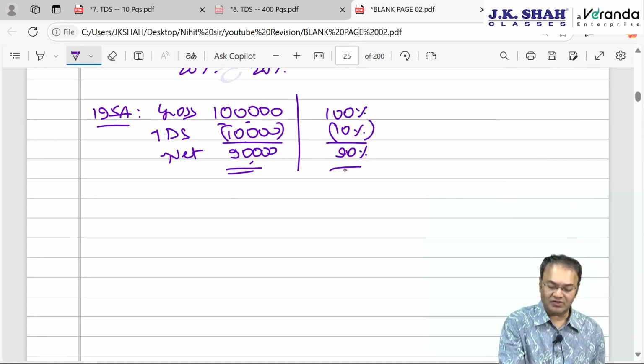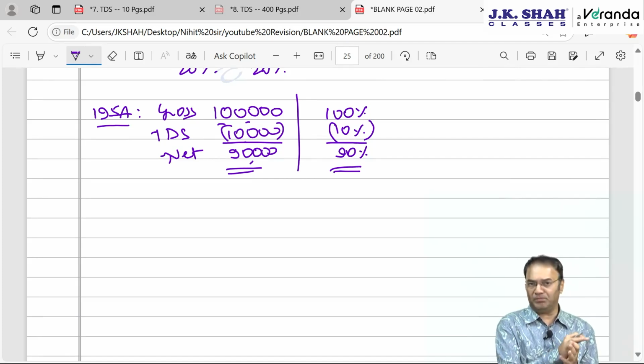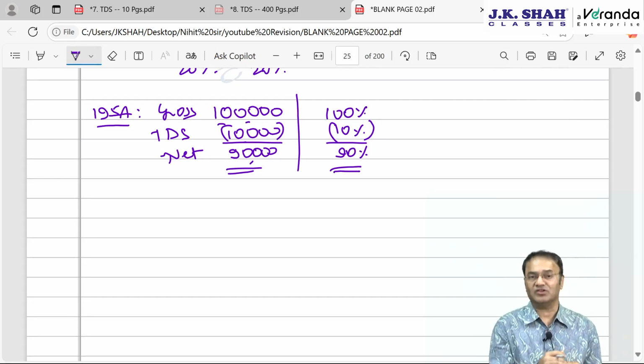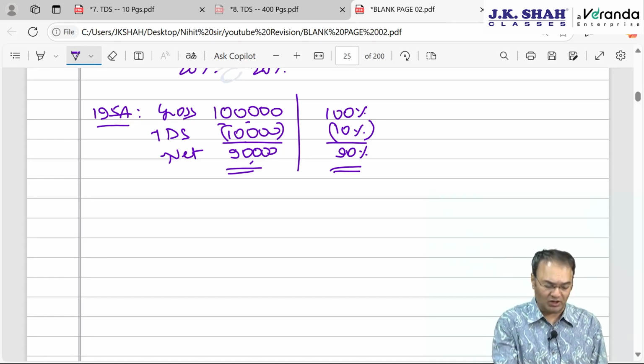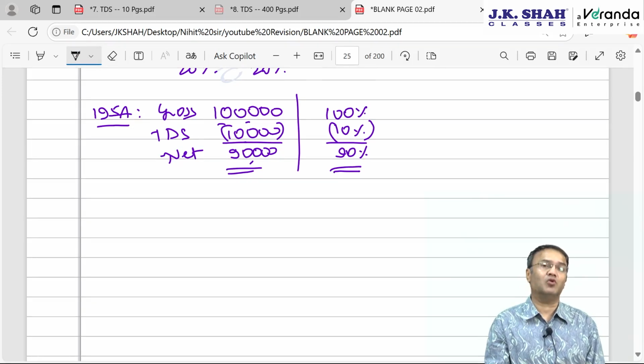However, if somebody does not understand TDS, or he is a non-resident, foreign national, or for any reason the payee and payer have agreed that TDS will not be deducted, or rather payment will be made without deducting TDS, that means if supposedly 1 lakh rupees is going to be paid net of tax or without deducting TDS, then one will have to calculate the TDS. Tax is always deductible and to be deposited with the government account, but we'll have to go backwards in a reverse order.